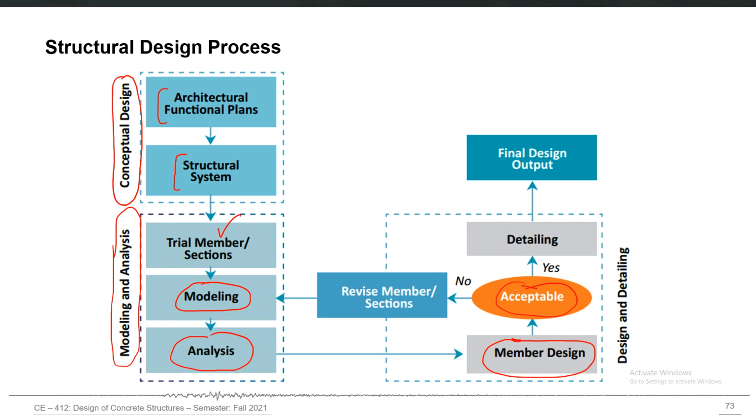If it is not acceptable, for example, if as part of the member design you calculate Mn for your trial cross section and trial reinforcement amount, and you come to know that it is less than Mu, for example, it means that the primary design equation is not satisfied.